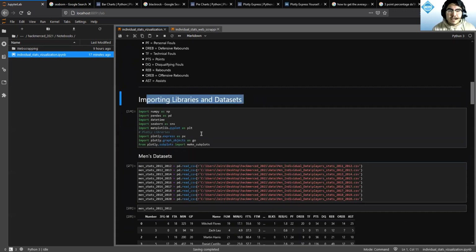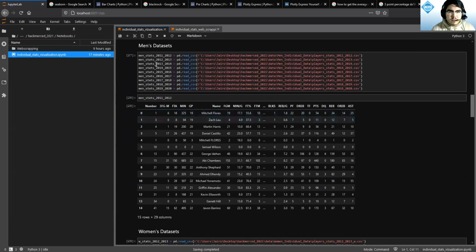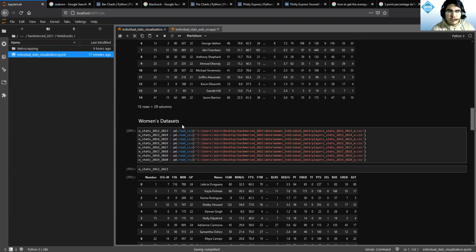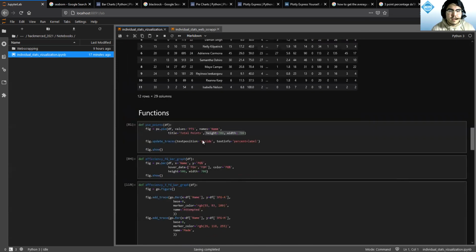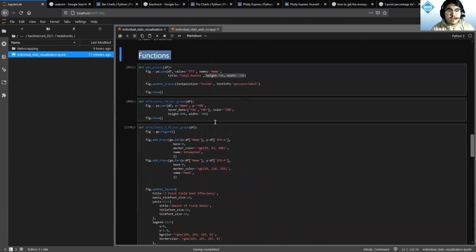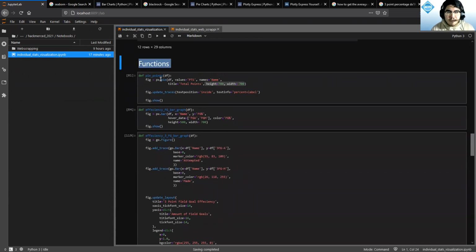I imported some libraries and I imported the datasets for both men and women. Then I created some functions: pie points, efficiency FG bar graph, and efficiency 3FG bar graph. And I'll show you what those do right now.